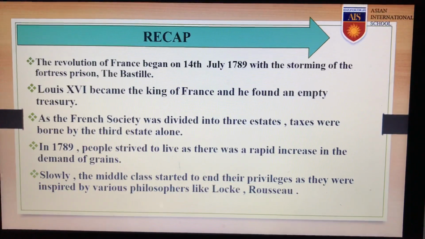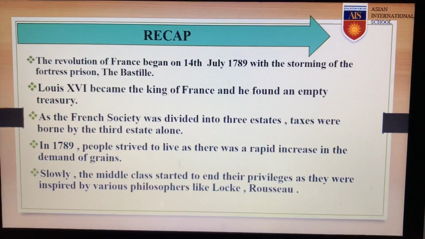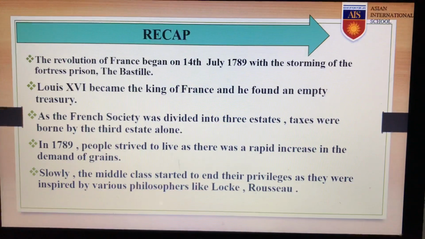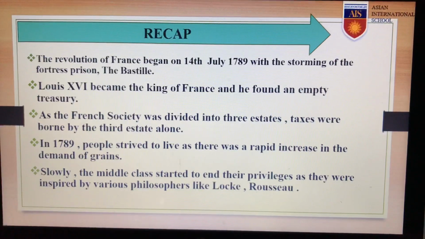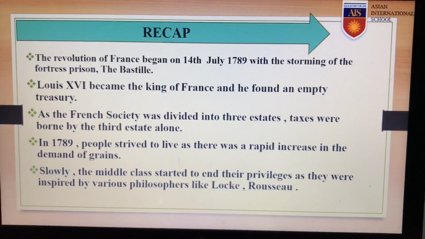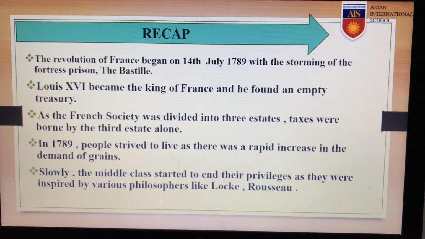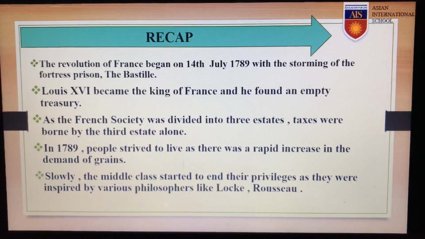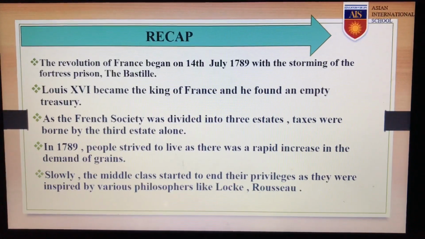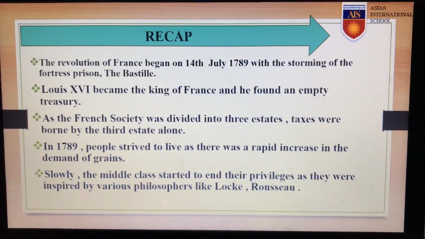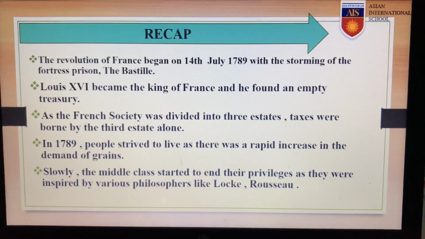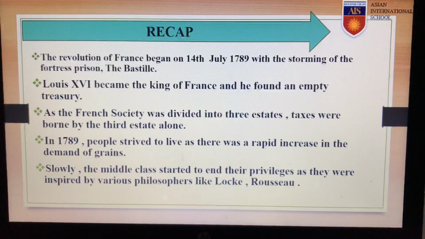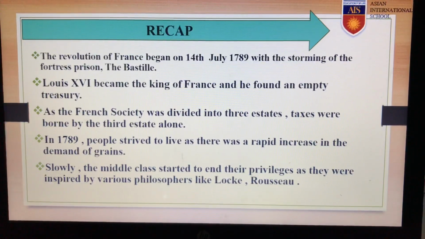We also saw that Louis XVI became the king of France, and when he came, he found an empty treasury. The reasons for an empty treasury were that there were a series of wars which were being fought by his previous monarchs. There were a lot of court expenses which France had to bear, and finally, Louis XVI helped 13 American colonies to gain their independence from their common enemy, Britain.